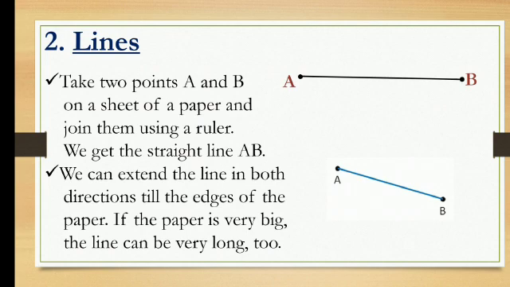That means you can extend the line until the paper ends, till the edges of the paper. I have done it with a dotted line, so it goes on extending. And if the paper is very big, the line can be very long too. If the size of your paper is big, then the line can also be long accordingly. Is it clear about the lines? Okay.